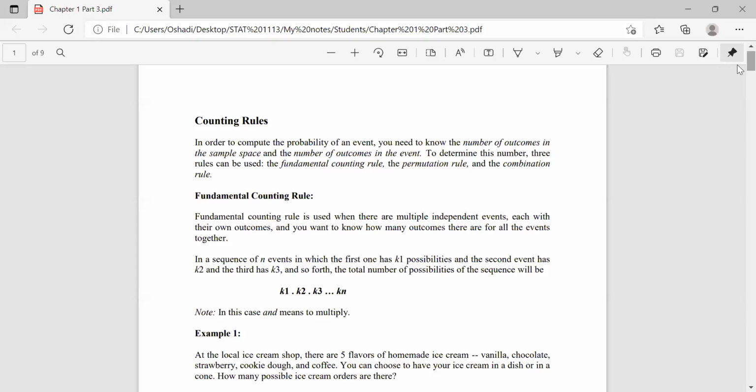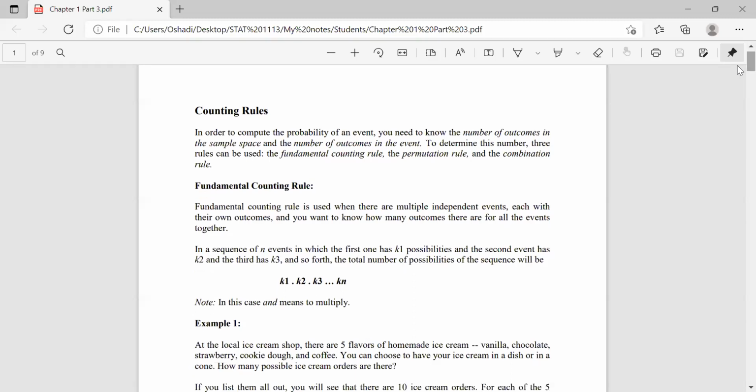So there are 3 ways we can obtain the number of outcomes in the sample space and in the event, right? In the fundamental counting rule, it is used when there are multiple independent events.